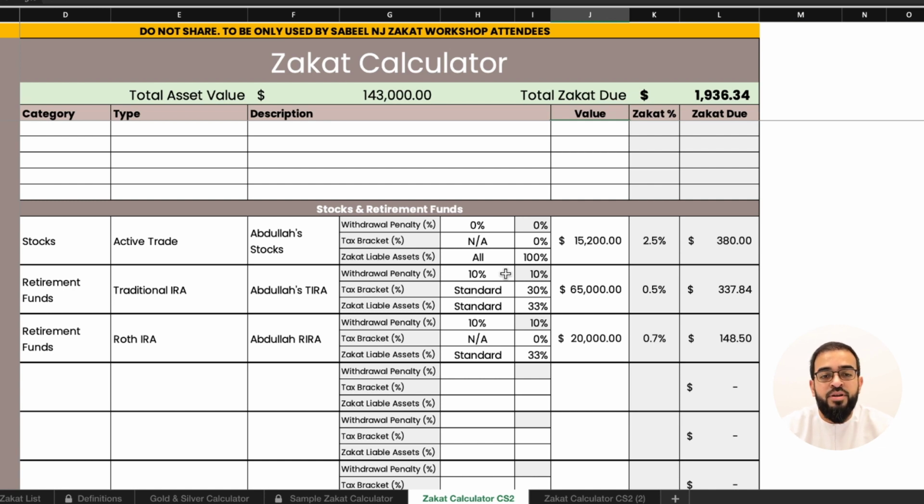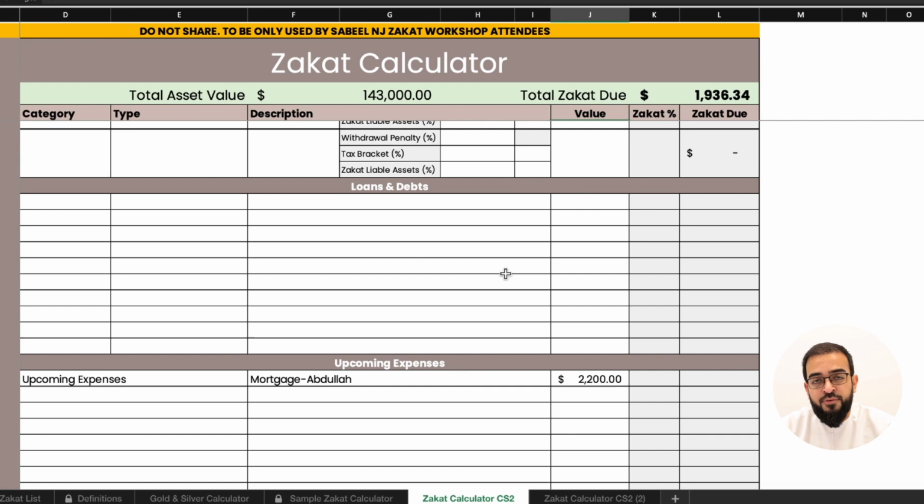Lastly, his retirement fund, which is a Roth IRA, has $20,000 in it, and so we will use a withdrawal penalty of 10%, as they just started working 4 years ago, and so most likely the account is less than 5 years old. They're benefiting from tax-free growth, so the tax bracket would be 0%, and their zakat liable asset would be 33% at the standard rate.